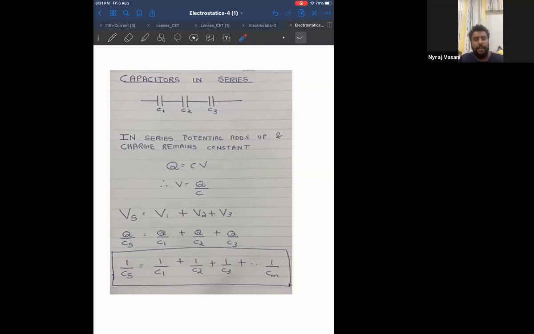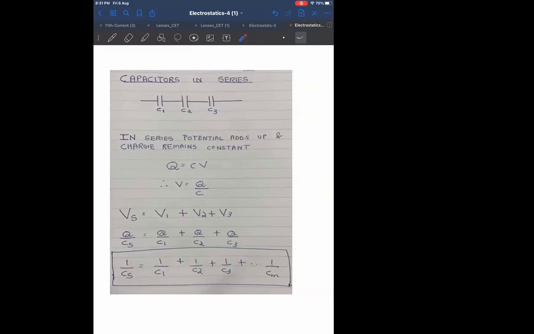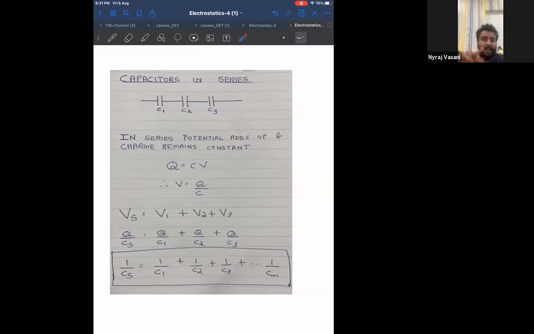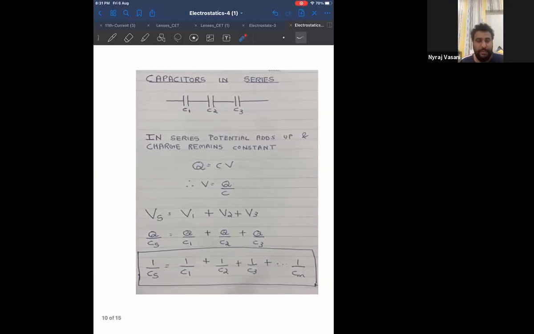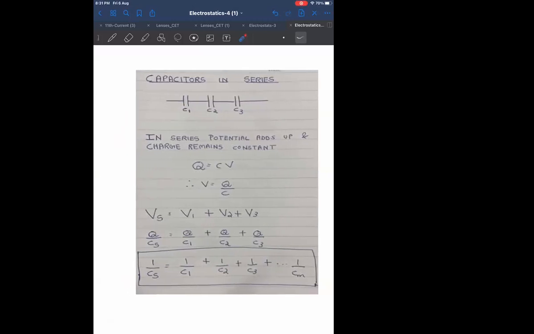Okay, clear? Now, can you guess what is the next derivation? Capacitors in parallel. Can you guess what the answer will be? It will add up, the same as resistance in series. But what will be the derivation? Let me explain in one shot. Did you finish writing this, all of you? Yes, sir.